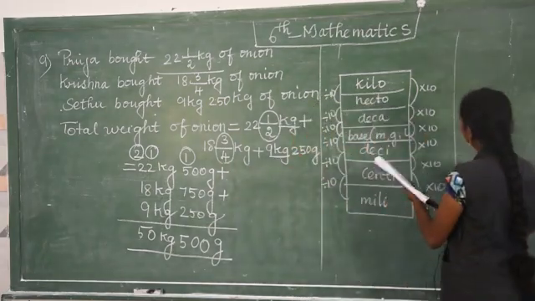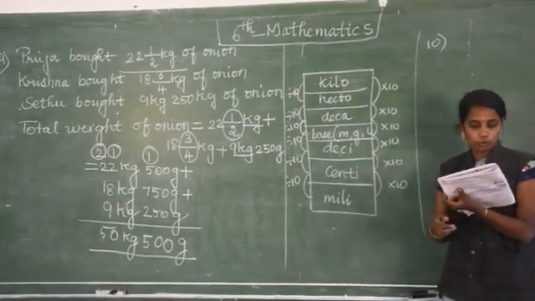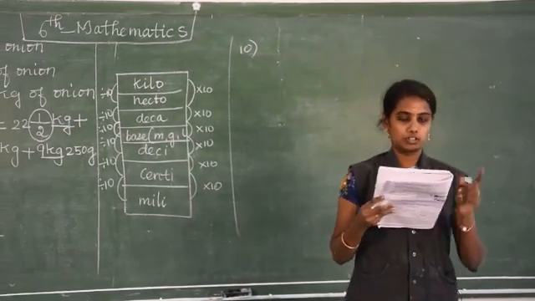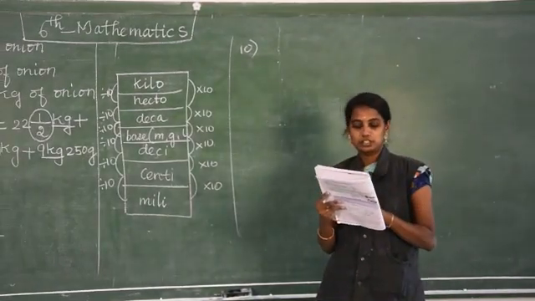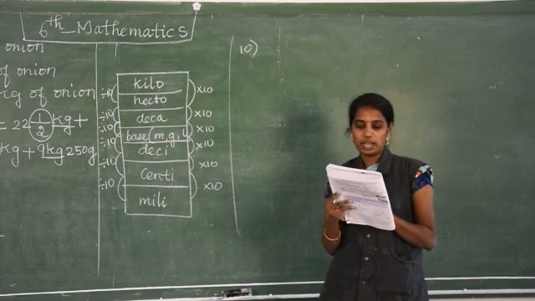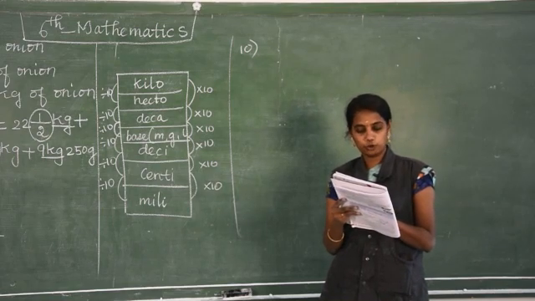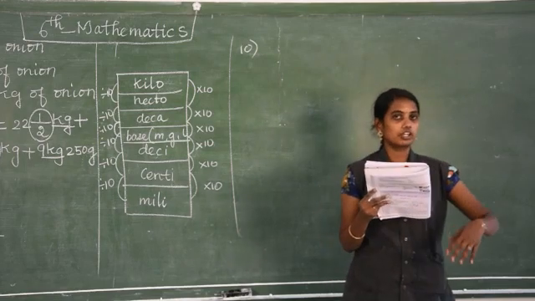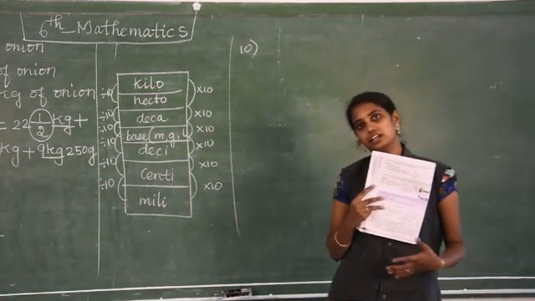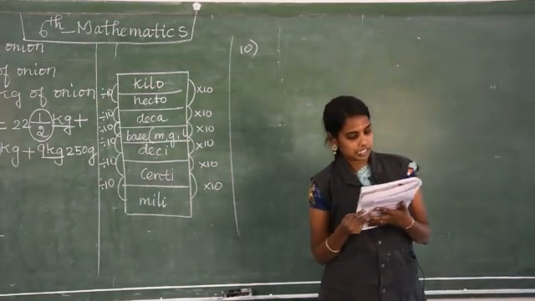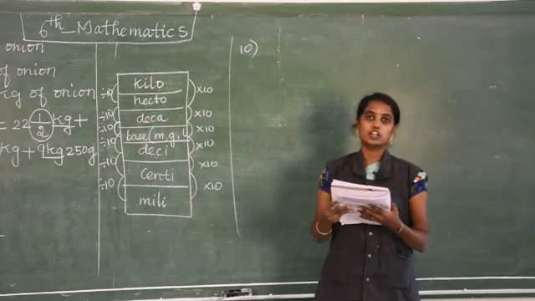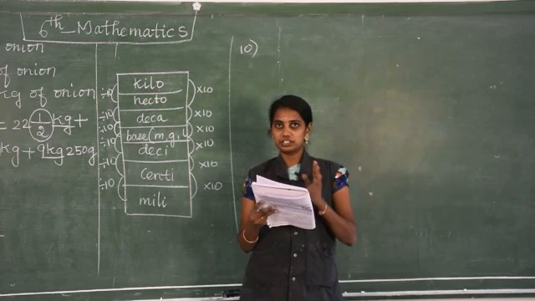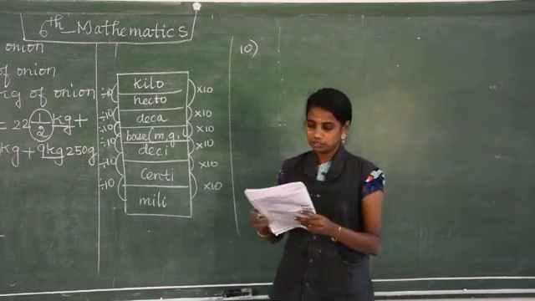Next question number 10. Maran walks 1.5 kilometer every day. Every day means one day, per day, daily, to reach the school. While Makillan walks 1400 meter, who walks more distance and by how much? We are going to compare. So whenever you are comparing, it must be with the same unit. But here it is given as kilometer and meter. If you see, which is the lowest unit? Meter. So both you convert into meter, then you can compare.